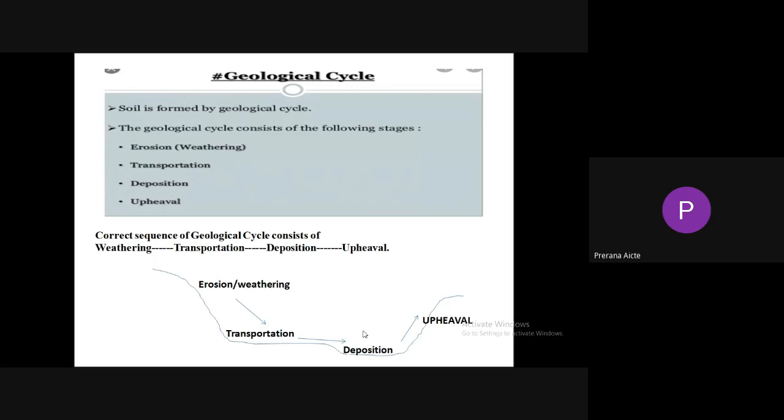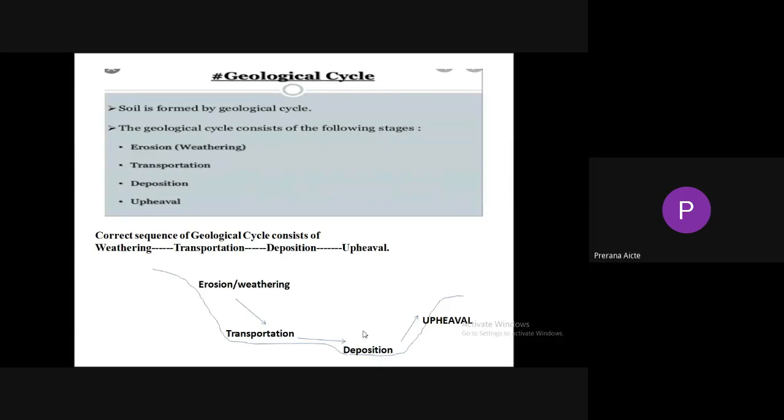The important point here is the correct sequence of the geological cycle: first erosion or weathering, next transportation, next deposition, next upheaval. There may be some changes in objective questions, so the sequence may be changed and you need to identify the correct sequence. Weathering, transportation, deposition, upheaval is the correct sequence of the geological cycle.